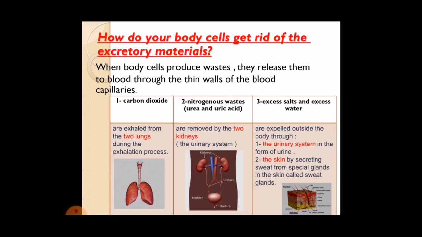Number two, nitrogenous wastes. Urea and uric acid are removed by the two kidneys in the urinary system. Number three, excess salts and excess water are expelled outside the body through the urinary system in the form of urine, and through the skin by secreting sweat from special glands in the skin called sweat glands.